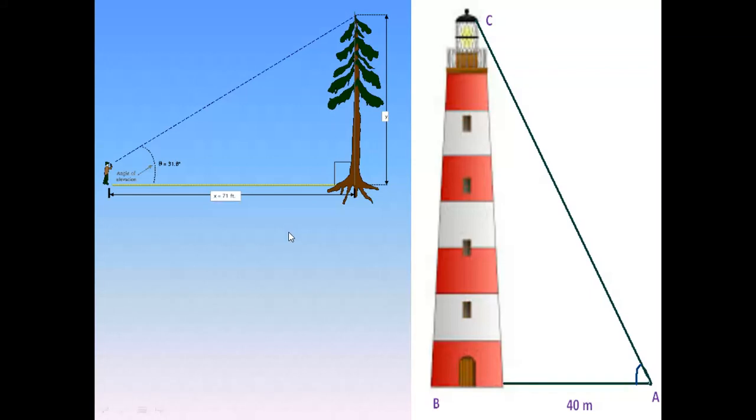What does that mean? What are you observing? Yeah, a right angle triangle is formed. Good. That means when we are observing any object, a right angle triangle is formed. That means our concept is going to be based on the right angle triangle.